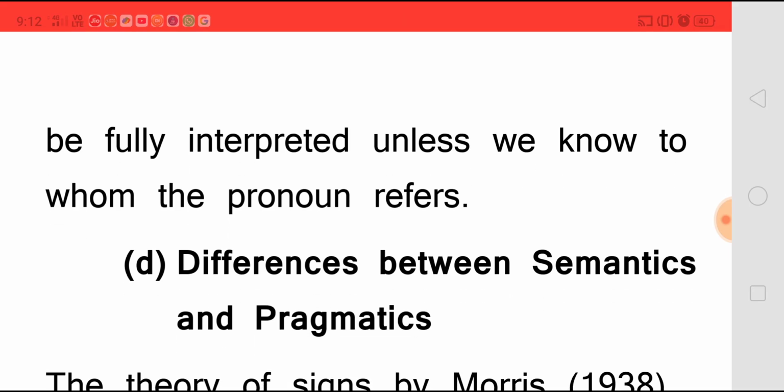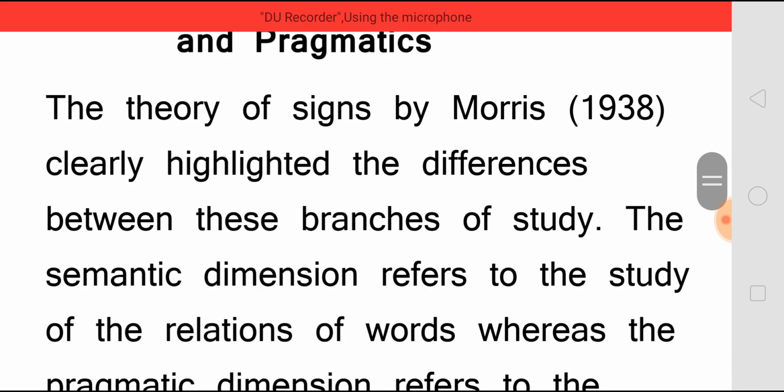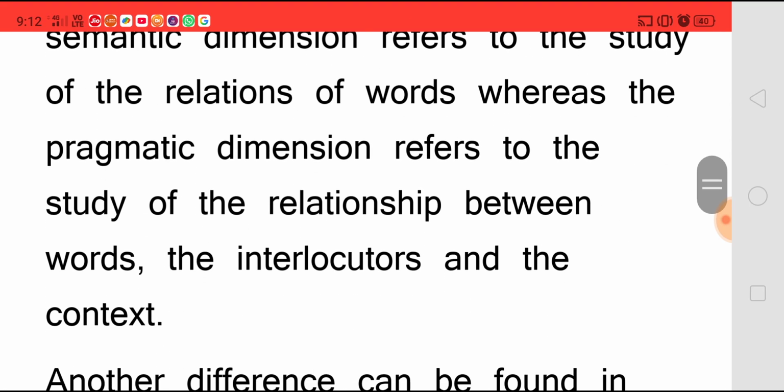And the differences between semantics and pragmatics are: the theory of science by Morris clearly highlights the difference between these two branches. The semantic dimension refers to the study of the relation of words, whereas the pragmatic dimension refers to the study of relationship between words, the interlocutor, and the context.